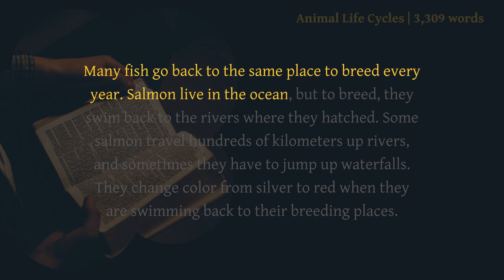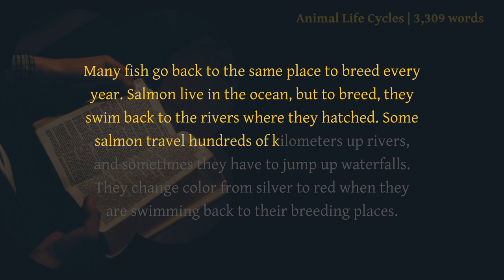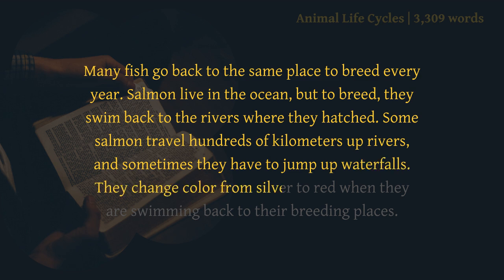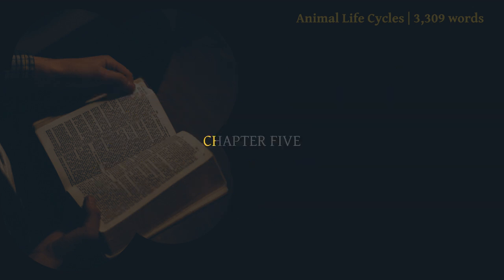Salmon live in the ocean, but to breed, they swim back to the rivers where they hatched. Some salmon travel hundreds of kilometers up rivers, and sometimes they have to jump up waterfalls. They change color from silver to red when they are swimming back to their breeding places. Chapter 5.